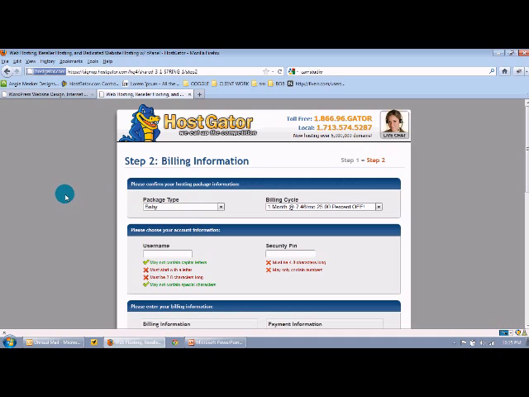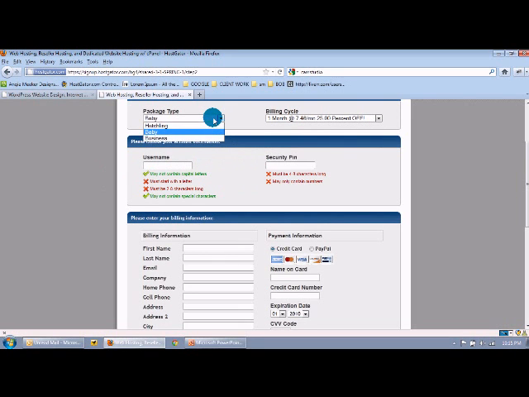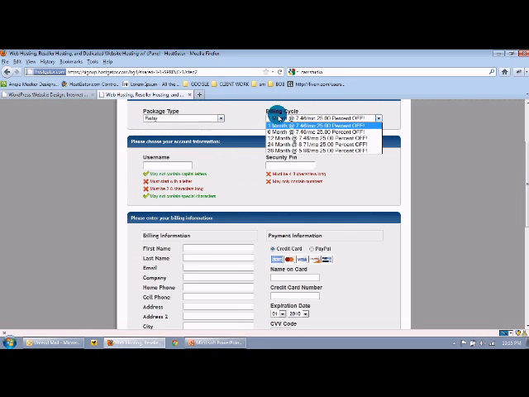Okay, now that we've covered domains, let's finish getting our hosting account so that we can use our domain together with our email account and create our website. So here we are, basically confirming our package. We're going to choose the baby package with the billing cycle. We need to create a username for our account with a security pin. The security pin, not just on HostGator, but with most hosts, you would need if you were to call in and ask for technical support or billing support. They would ask you for that security pin.